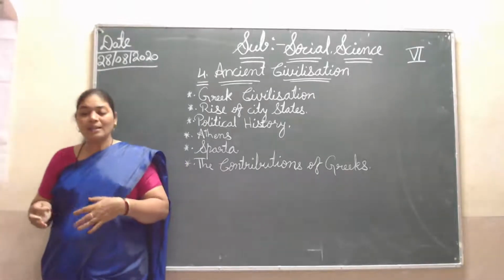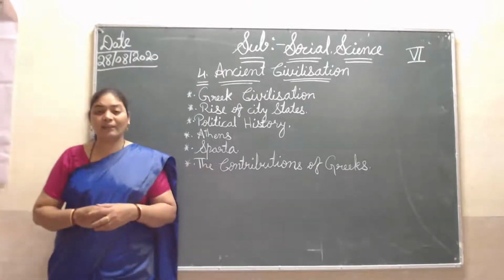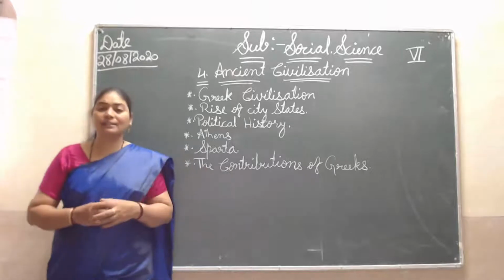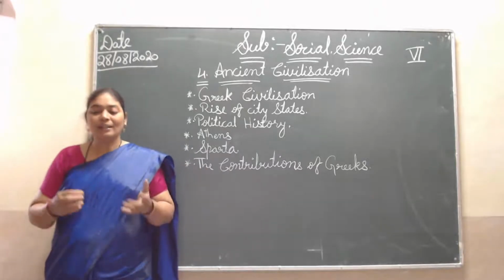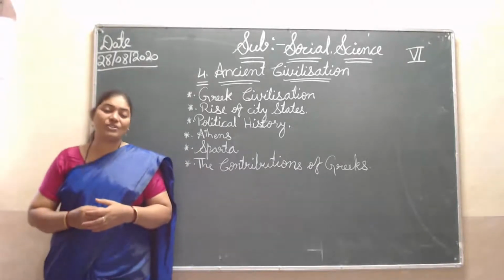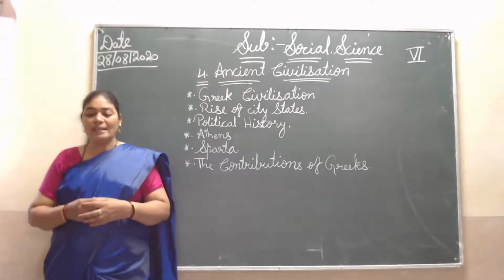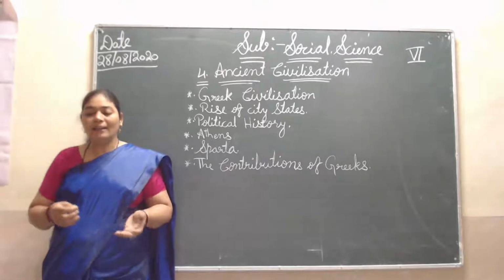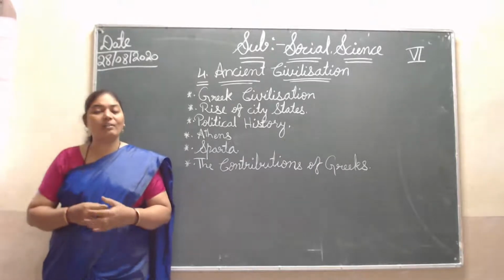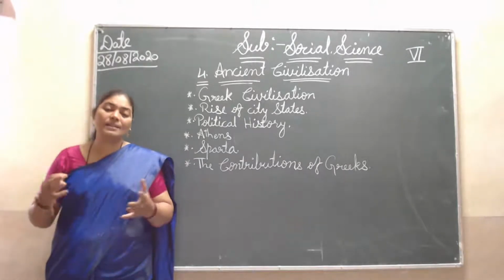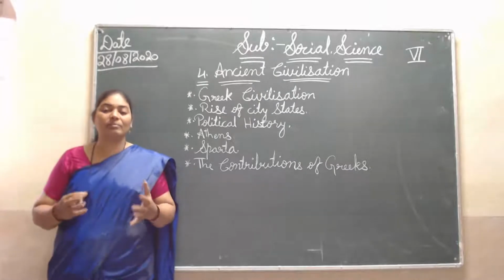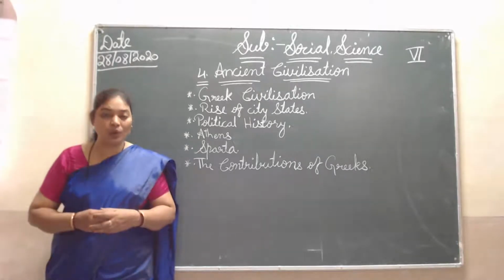Then Socrates, one name I have not written here. Socrates was a renowned Greek philosopher. He is a very popular Greek philosopher, and then his student and follower was Plato. He is more famous, too much famous in the whole world.